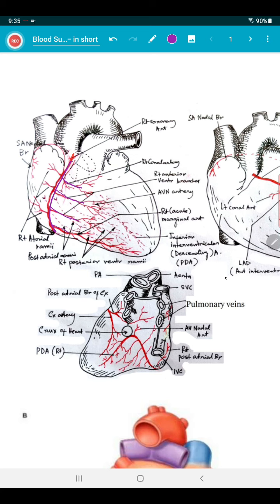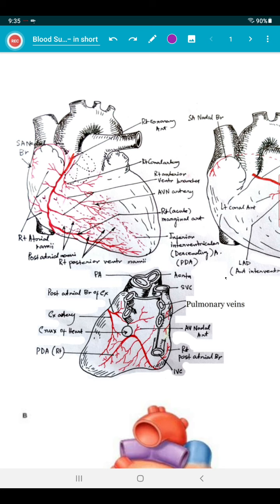And number two, those arising from the second segment, from the inferior border posteriorly up to the crux of the heart. So this area we call the crux of the heart. From the inferior border to the crux of the heart is the second part. Now, the branches from the first segment, from the origin to the inferior border.